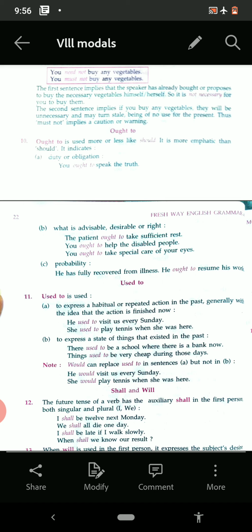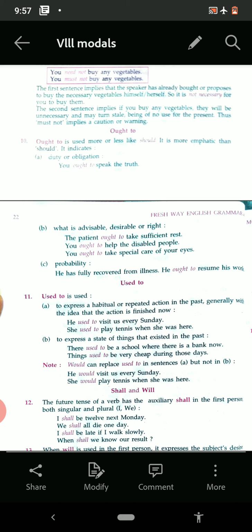When will is used in the first person, it expresses the subject's desire, willingness, intention, or determination. See the example. I will help the poor. We will meet you soon. I will never employ such a lazy person. We will buy a car. I will carry that box for you. So I think these are clear to you.